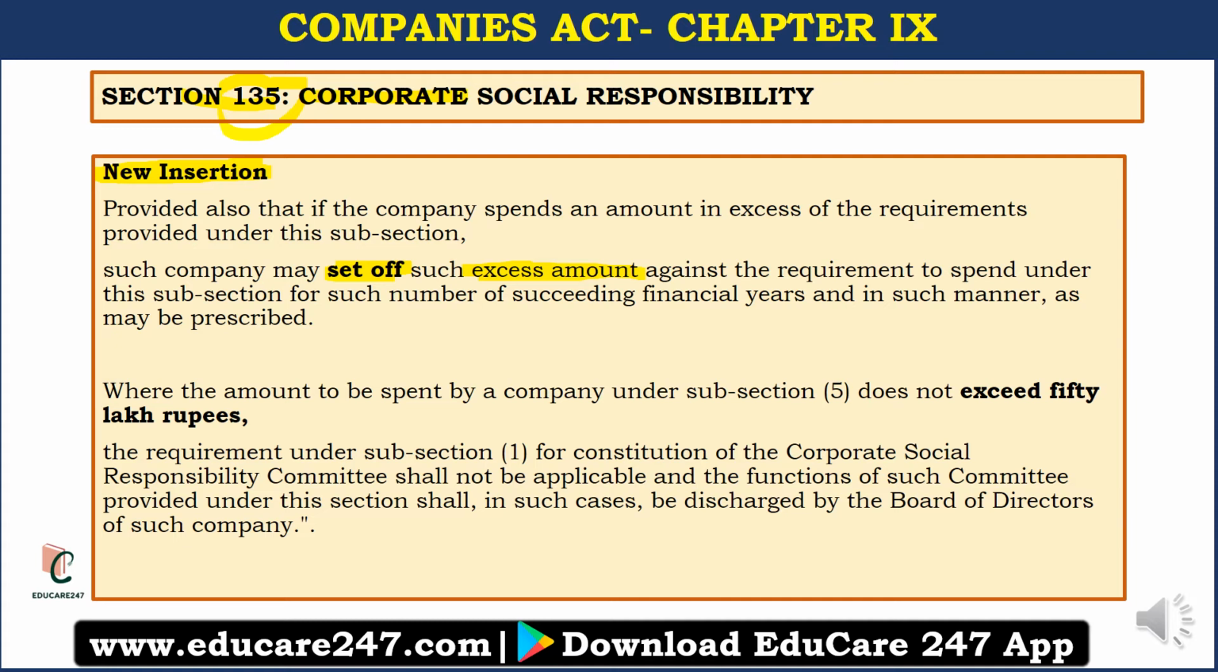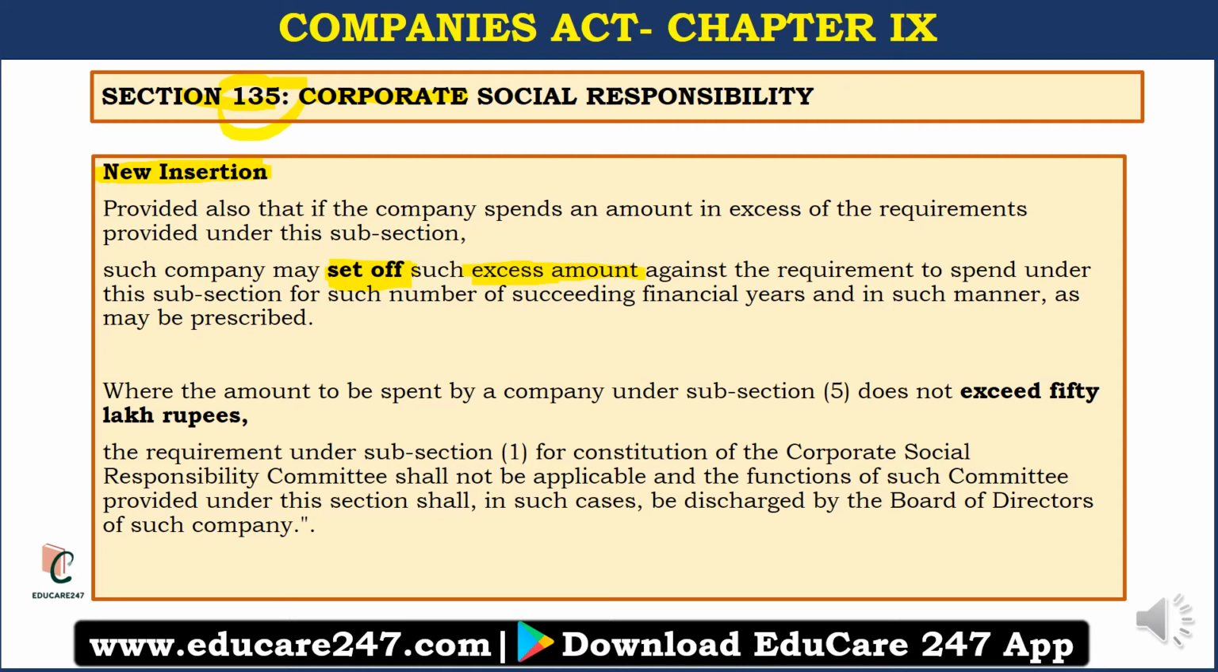So next year now I don't have to spend any money in CSR activities, because I can set off the extra 2% that I spent last year, right? Similarly, if I had spent 3% this year, then I could set off the extra 1% spent in the next year, and the next year I could spend only 1% in CSR activities instead of 2%. So this set off provision has been newly inserted. Previously, such set off provision was not available in this section.